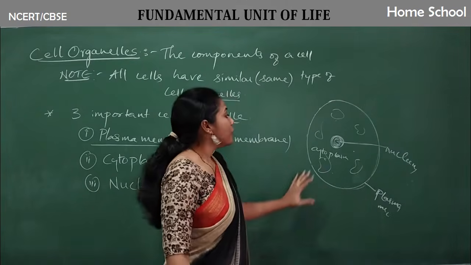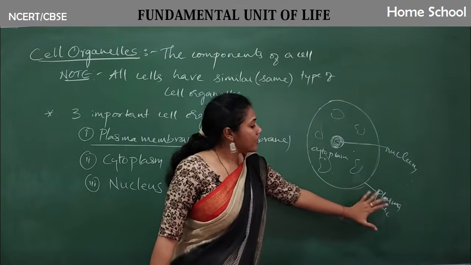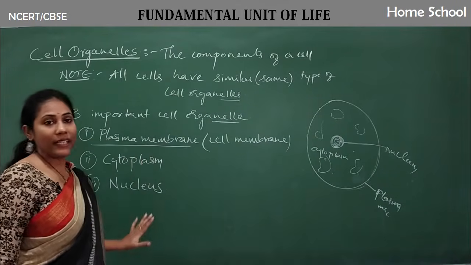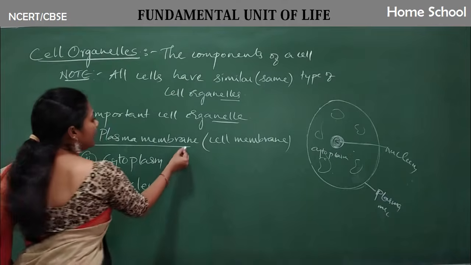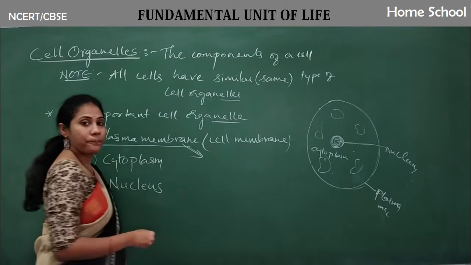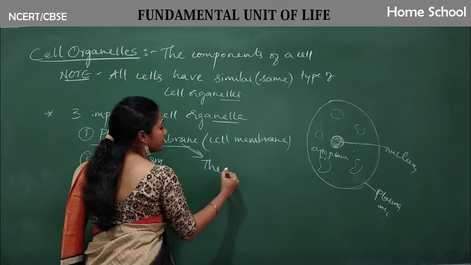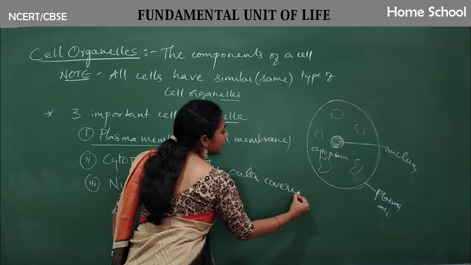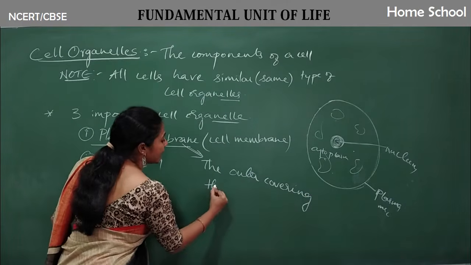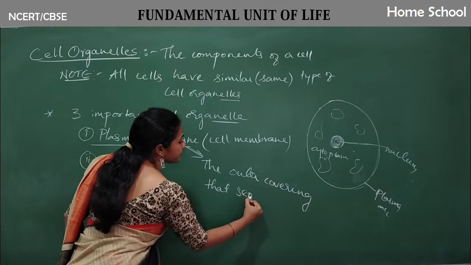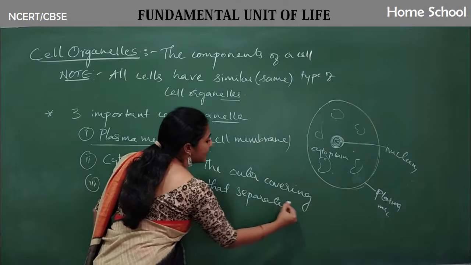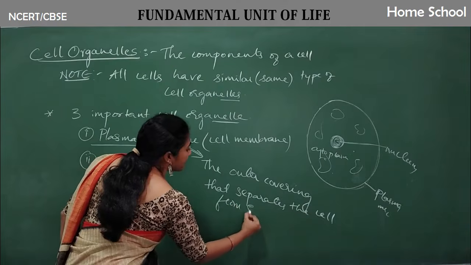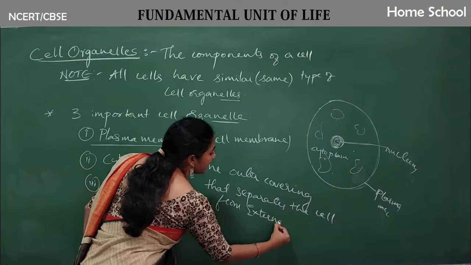Clear? Fine. So first we are going to learn about the plasma membrane. What do you mean by a plasma membrane? The membrane, or the outer covering, that separates the cell from the external environment.